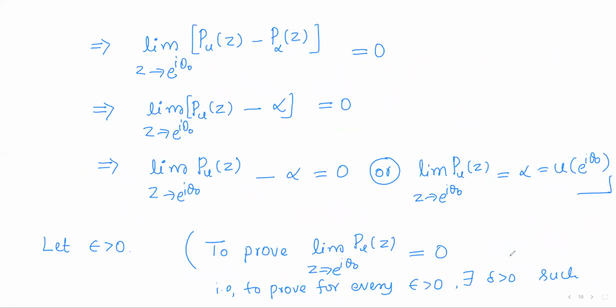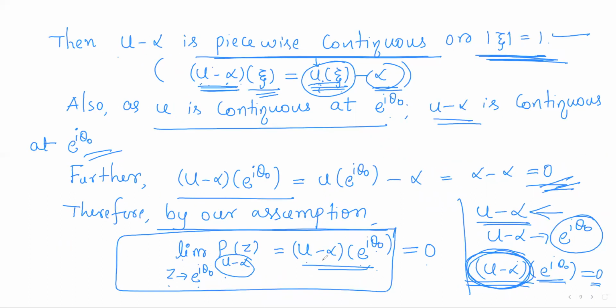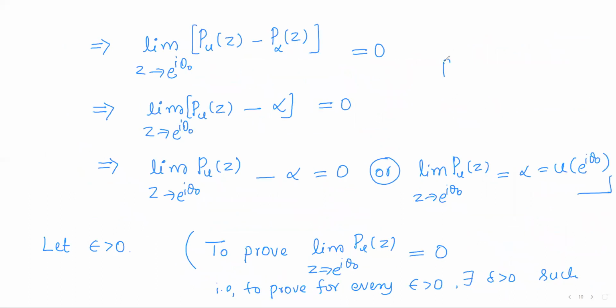And what is that limit? It is P(u minus alpha) of z. So use the first property of Poisson's integral formula. P(u1 plus u2) of z is what? P u1 of z plus P u2 of z. So just in place of u, we have u1.